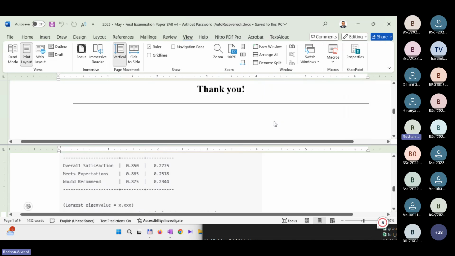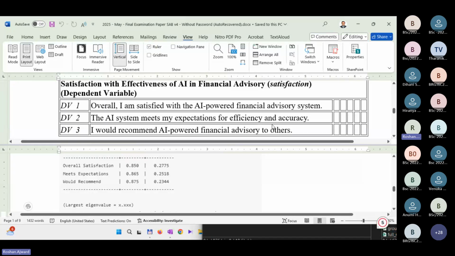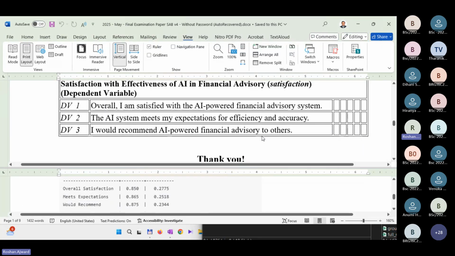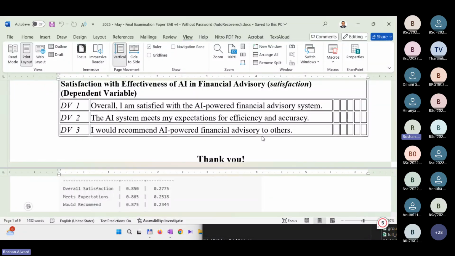Now, here how many statements are there for measuring the dependent variable? 3. When you do a factor analysis, how many factors come out? Now, put in these 3 statements, you run a factor analysis. How many factors should come out? 1. So what happened? 3 became 1. Isn't it? That's what we call data reduction.